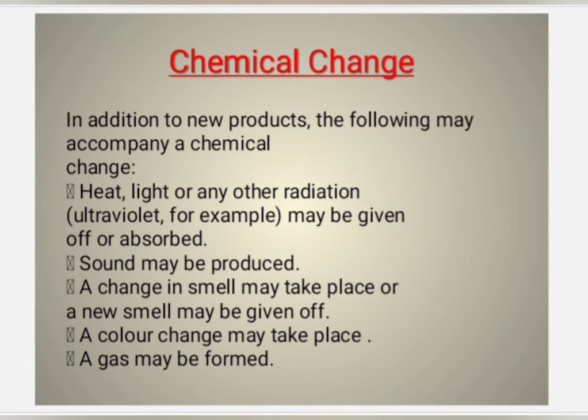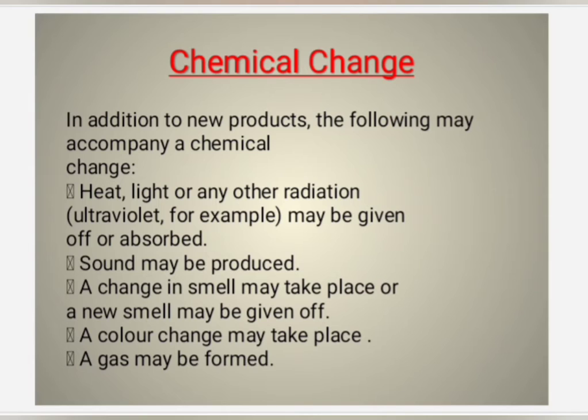In a chemical change, new product is formed. In addition to the new products, the following may accompany a chemical change. One is heat, light, or any other radiation. Sound may be produced, explosion of firework or burning of crackers.